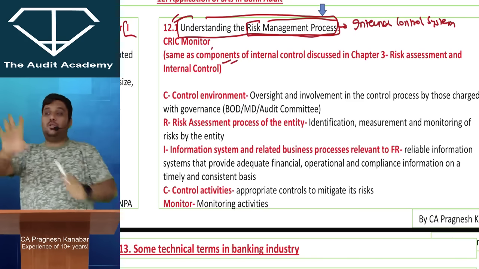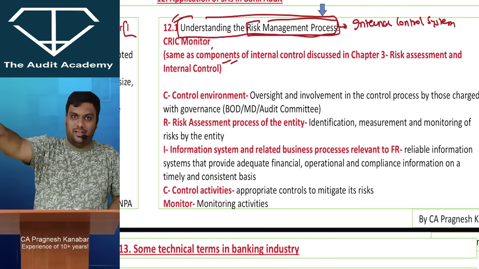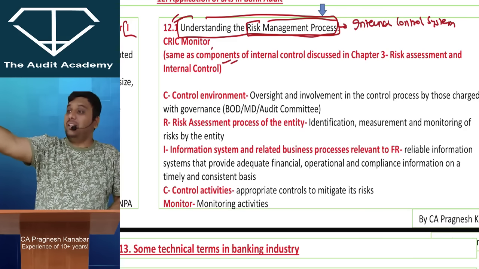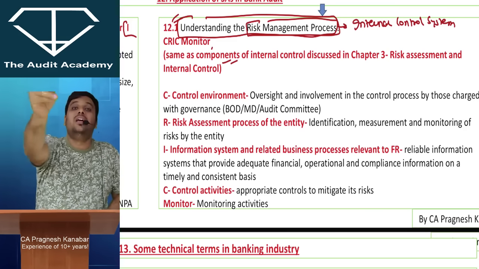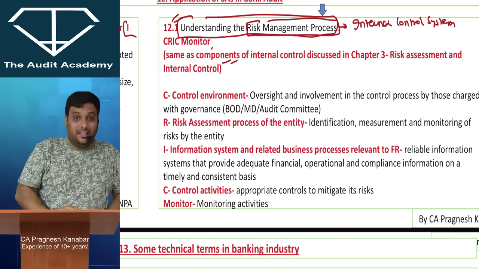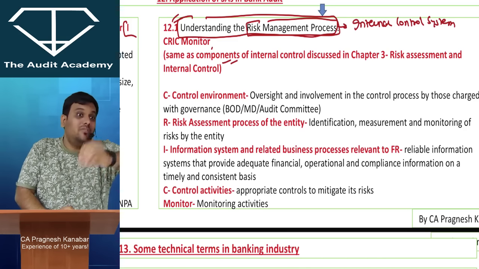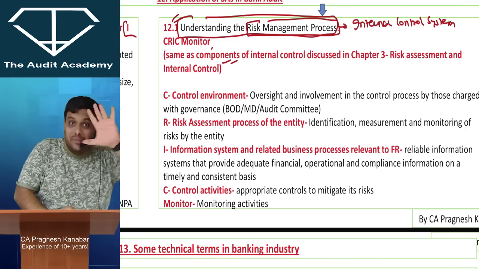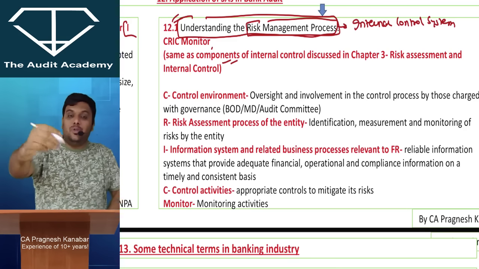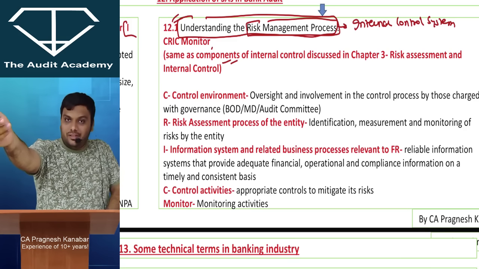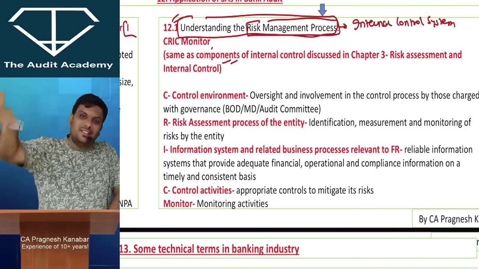the internal control of the bank, first of all, should have a proper work culture. Then the bank people themselves should know what can go wrong, how much can go wrong, where there can be error, where there can be fraud: risk analysis. Then they should have a proper information system of recording every transaction from start to end properly. Then in that entire system, there should be controls against error or fraud. And then they should monitor this properly.